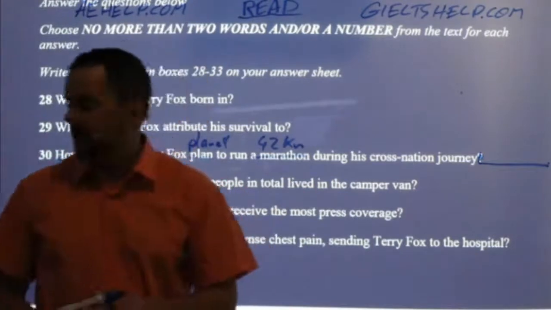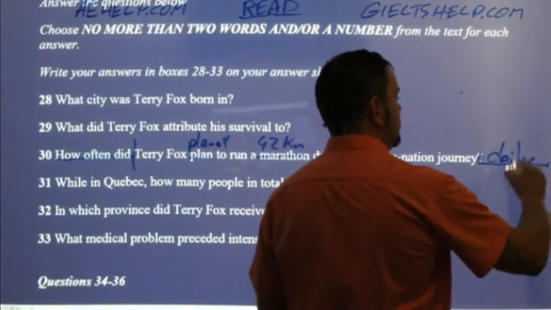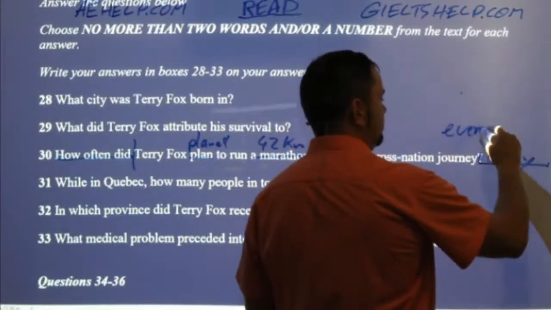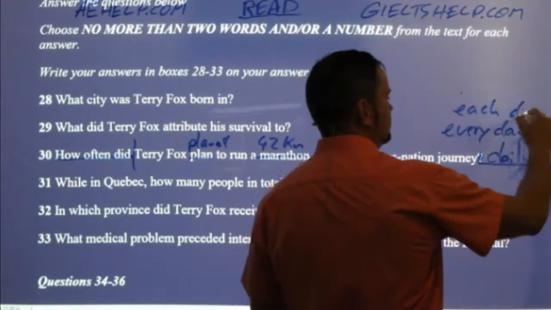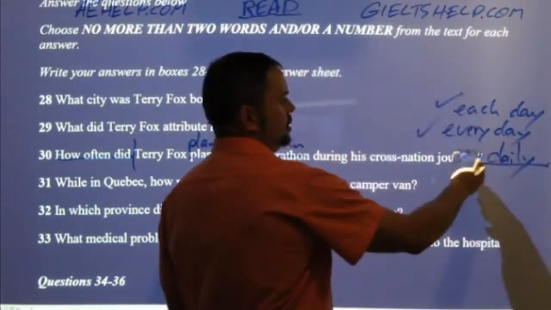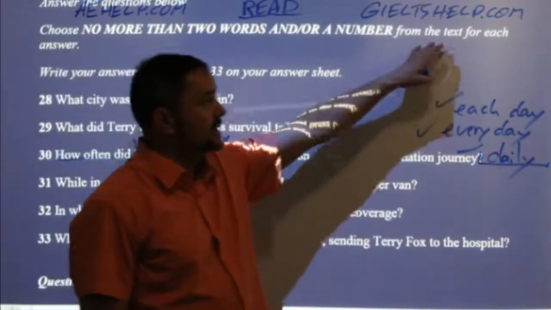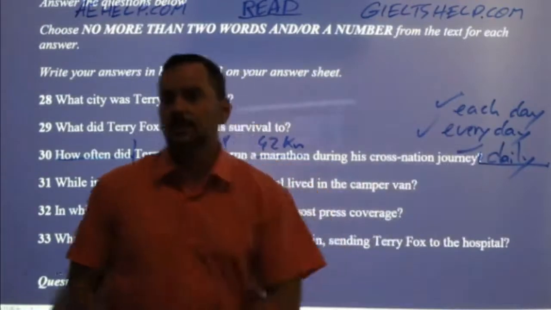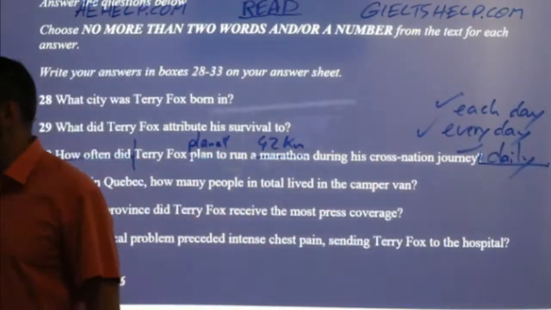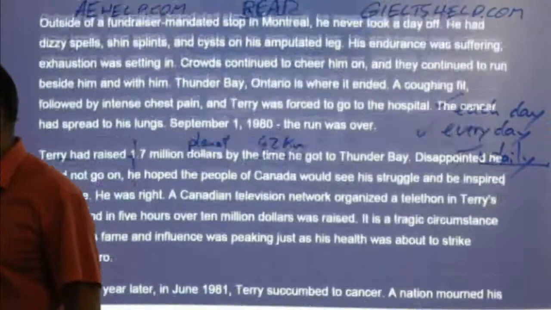So here, if you write daily, or every day, or each day, IELTS will give that to you, okay? They'll give you all three. Even though it says from the text, it's an exact synonym, so they will give that to you. But if you want to be really on the safe side, then you should check that, okay?